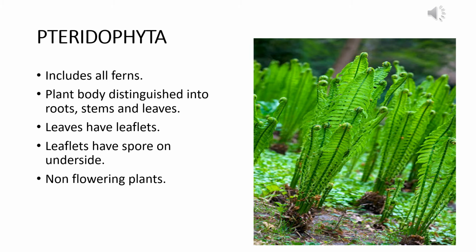In the picture, we can see that the leaves have been curled on their upper side and they have formed a ball-like structure. Inside those structures, the spores are actually contained. And the pteridophytes or the ferns are non-flowering plants. And they have chlorophyll, so they are autotrophs.